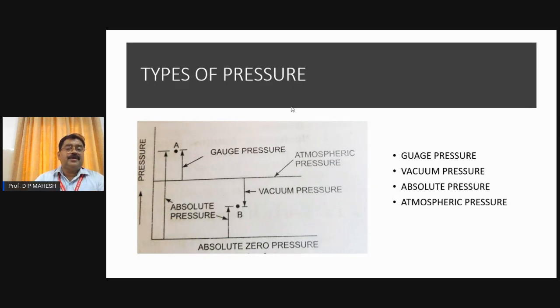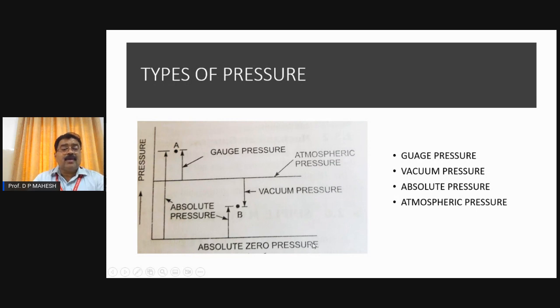When you look at the figure, there are two horizontal layers. You can observe at the bottom you have one layer, and here also we have one layer. The bottom one is called absolute zero pressure or complete vacuum. The pressures are measured using two references. One is called complete vacuum or absolute zero. The other one is called atmospheric pressure. So sometimes you measure the pressure using this as a reference, and sometimes we use this as a reference.